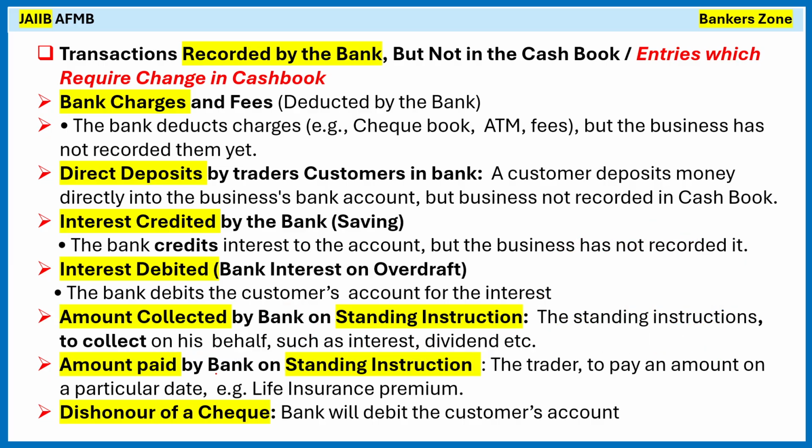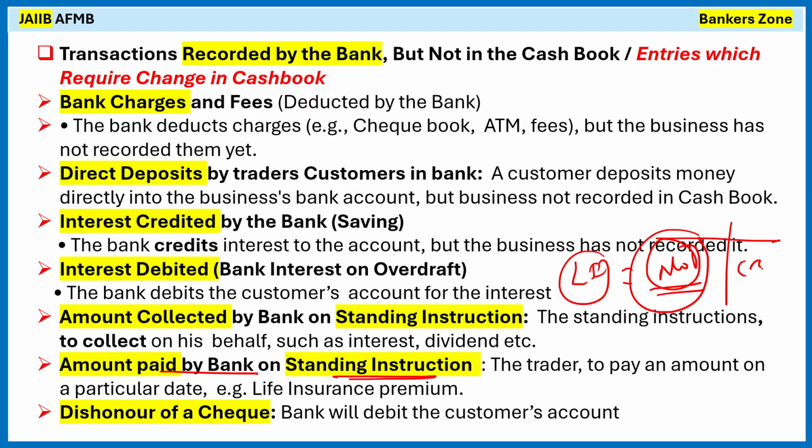Next is amount paid by the bank on standing instruction. For example, I have a life insurance premium, right? It will be debited, say, in the month of November. But in November it will be debited, but it is not reflected in the cash book. Why? Because I am not aware. It is a bank-induced transaction, not trader or accountant induced.